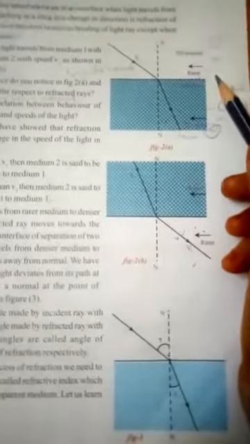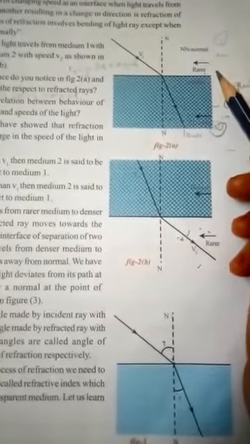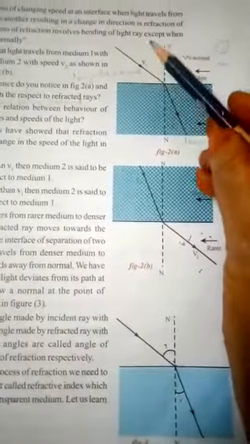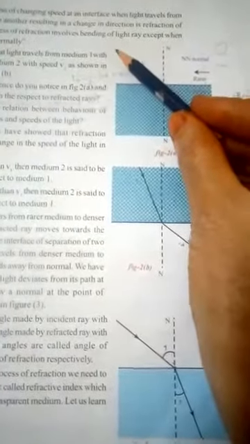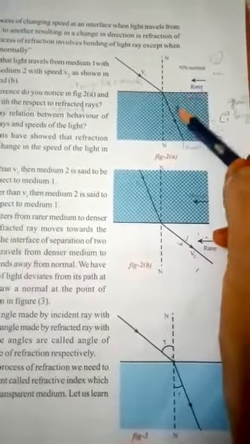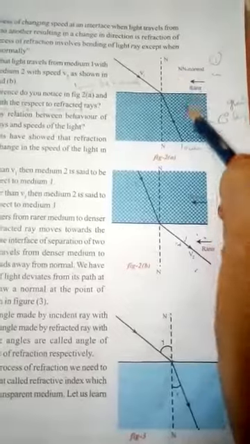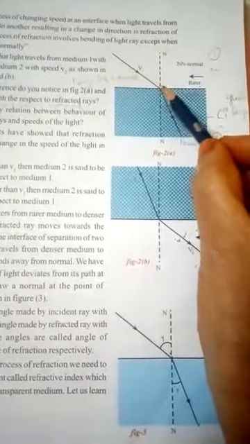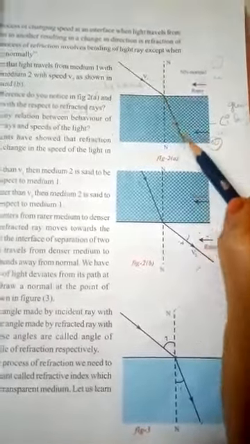Can you observe this diagram? By seeing the diagram, what are you thinking? Here the ray which is from an incident source is moving, and this is the interface of two mediums, this is a rarer medium and this is a denser medium. When it is moving, what happens? It bends and it moves, yes or no, into the other medium.